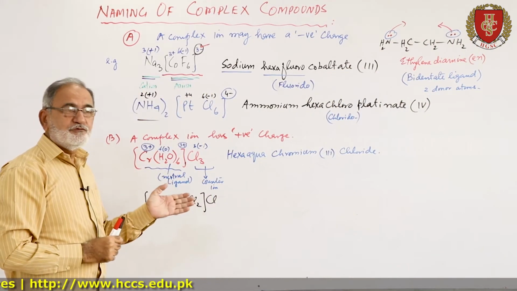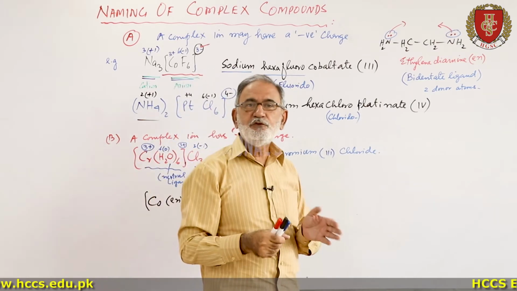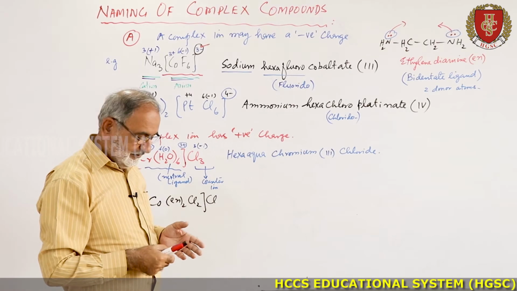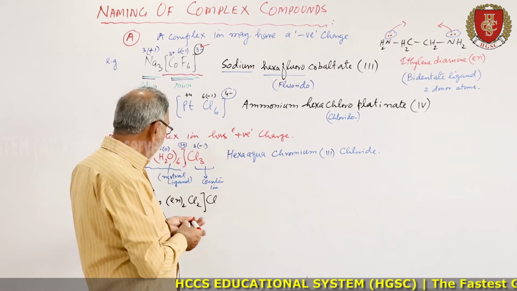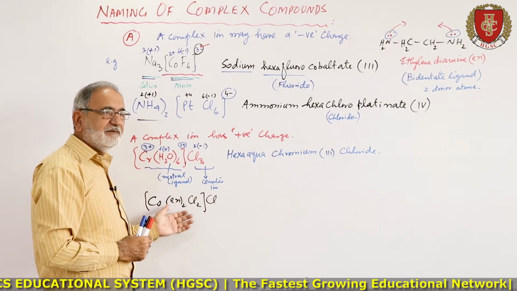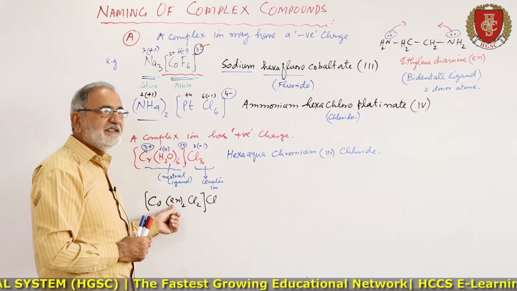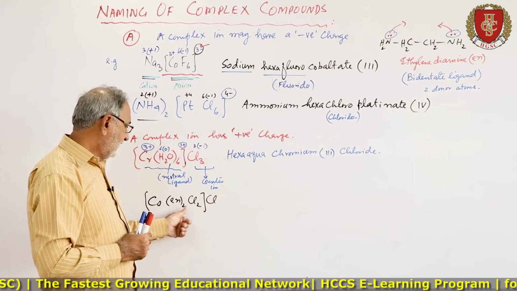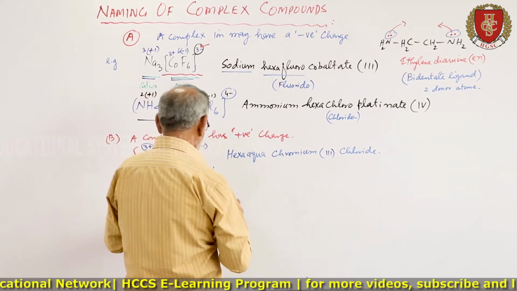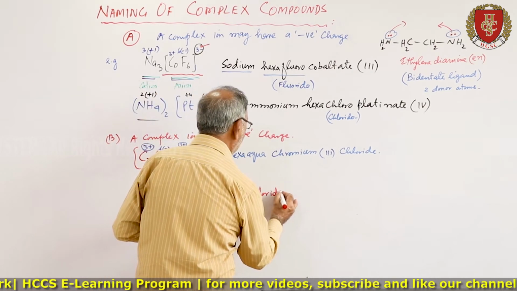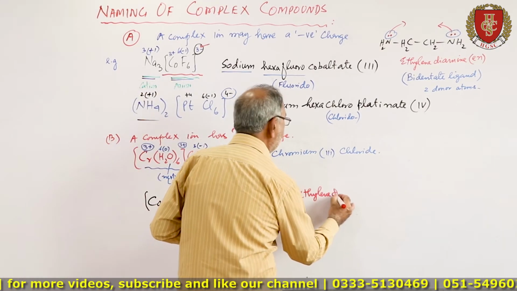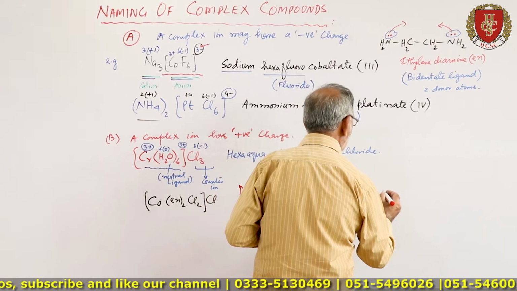So then we don't use di-tri. We use bis for 2, tris for 3, tetrakis for 4. So its name will be, now there are 2 different ligands, so they are named alphabetically. This is ethylene, starts from E, and this is chloro. So this will come dichloro or dichlorido, dichloro, bis, ethylene diamine, cobalt.